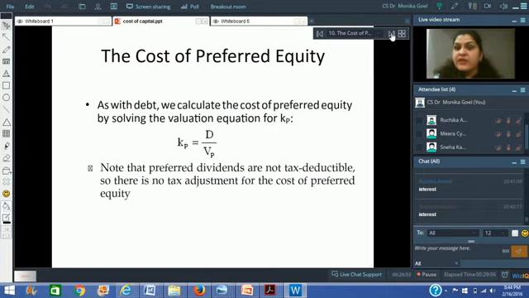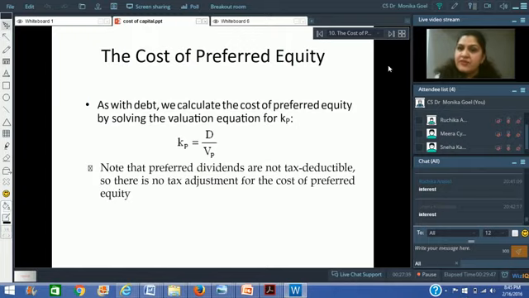Now coming to cost of preference shares. Preference shareholders, you pay them dividends at a fixed rate, and that dividend is not tax deductible. Rather, nowadays you have to pay dividend distribution tax on the preference shares, which is an additional cost of preference shares, right? So in order to find out the cost of preference shares, you will simply write it as dividend divided by the value of preference shares. So if I've got a preference share of rupees 100 and the preference dividend is 12%, then the cost of preference shares or the cost of preferred equity would be 12%.